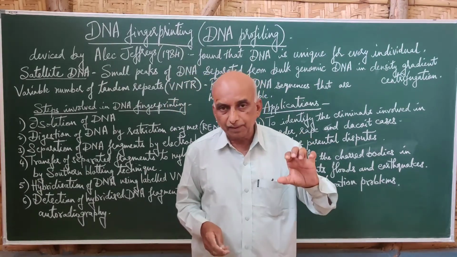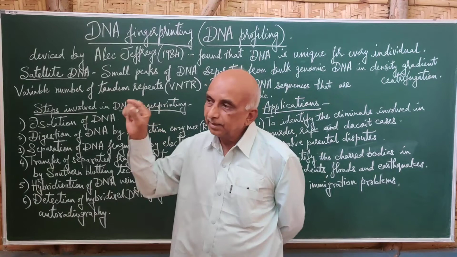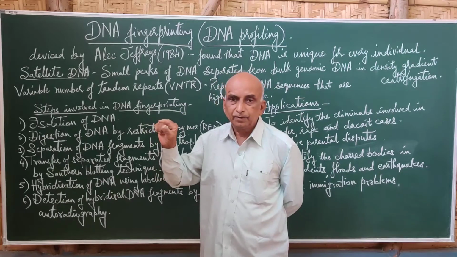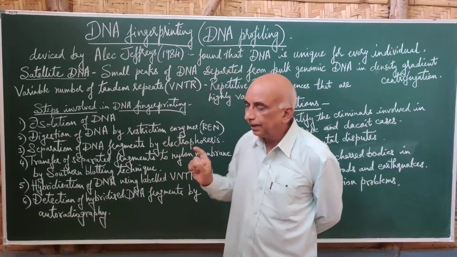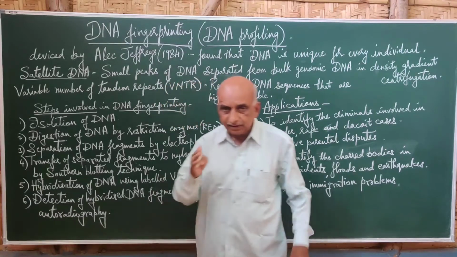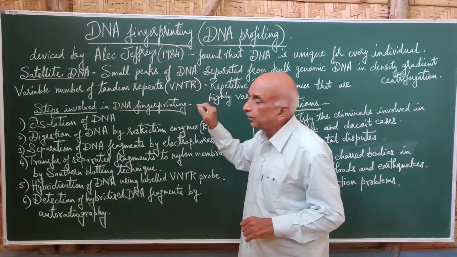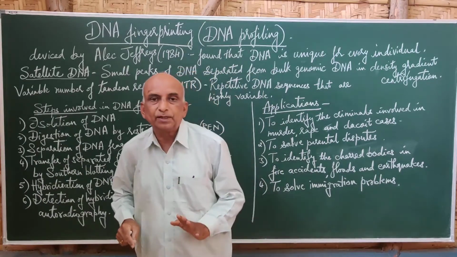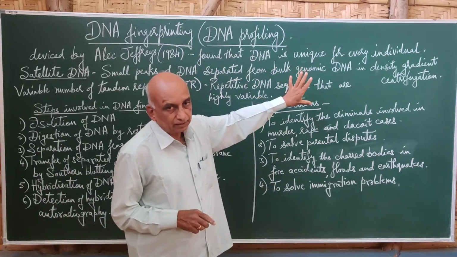Now in this X-ray film, when it is developed, we come across certain bands which are arranged in a particular order. This band pattern which is obtained is called a DNA fingerprint. So a DNA fingerprint is obtained after autoradiography, and this band pattern is specific for an individual. When we take the DNA fingerprint of another individual, it will be somewhat different. That is why DNA is unique for every individual. That is what Alec Jeffreys said.